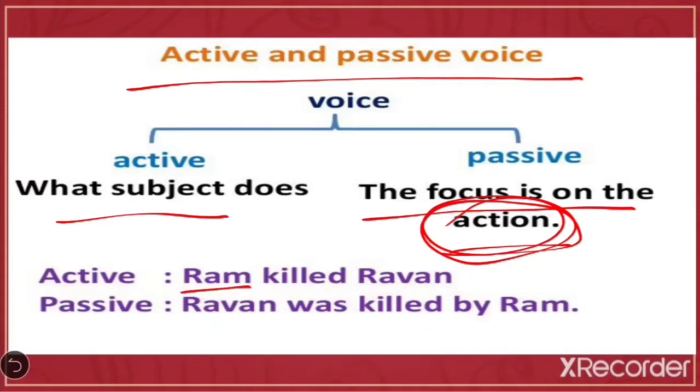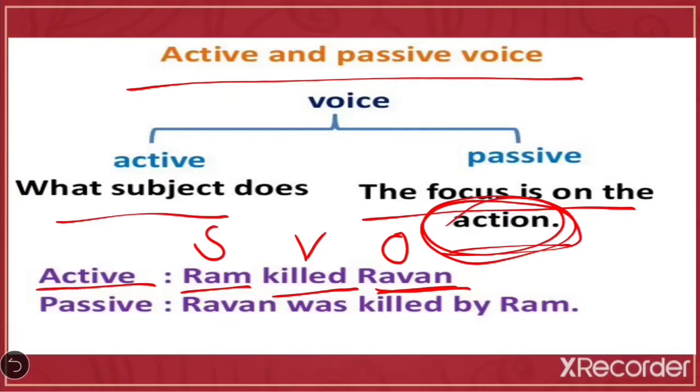Now Ram is the subject. Killed is the action of Ram, means the verb. And Ravan is the object here. Don't say that it's a subject because it's a noun. Here the action is killed Ravan, so it's the object.